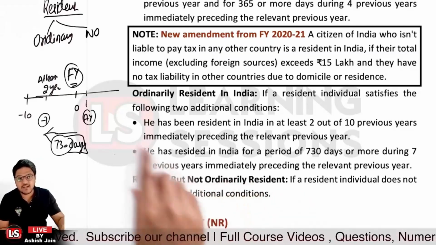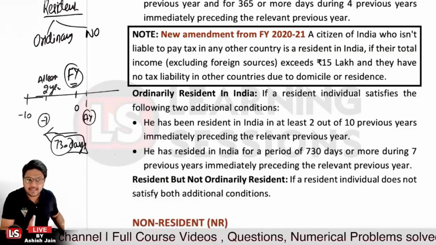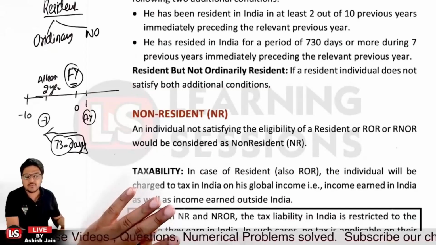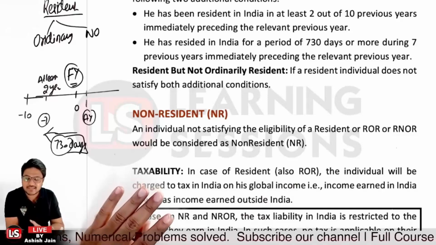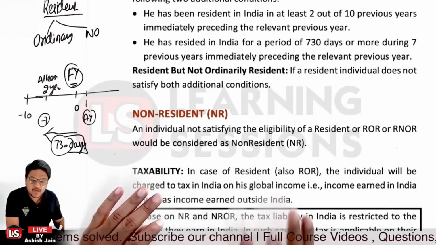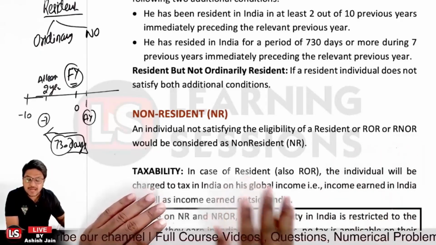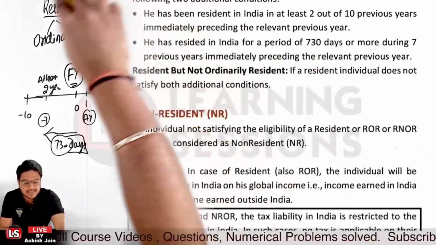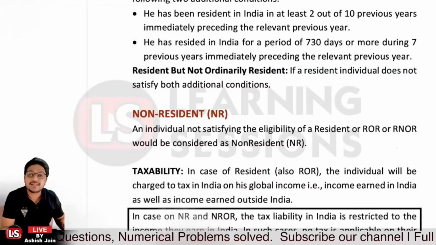If the person is not satisfying either of these two conditions I told you, then the person is a resident but not ordinarily resident in India, right? Now let's understand the non-resident condition. If an individual is not satisfying the conditions related to resident of India, related to ROR and RNOR, that particular person will be considered as non-resident, right? So if you are not satisfying the conditions for residentship in India, then you will be considered as non-resident in India.